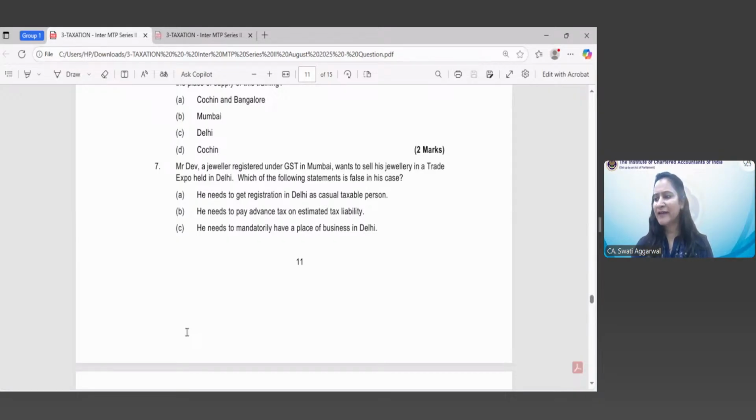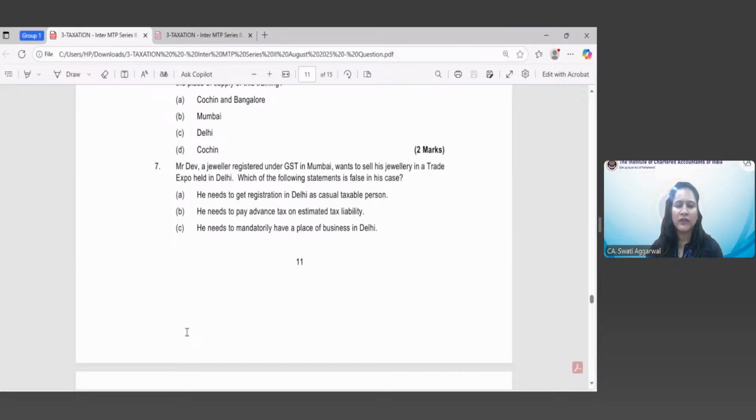So option A, he needs to get registration in Delhi as a casual taxable person. Yes, this is correct. He has to take a registration in Delhi as a casual taxable person because he wants to sell his jewelry at the trade expo. Option B, he needs to pay advance tax on estimated tax liability. Yes, this is also a requirement under GST law, that you have to pay advance tax on the estimated tax liability, right?